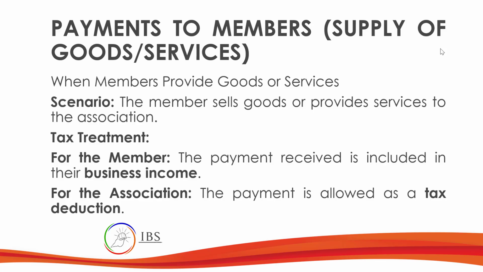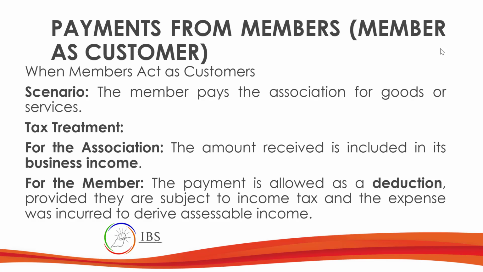For the member, that will be treated as their income, because they're selling, so they're earning. For the association, that will be allowed as a tax deduction. If it is payment from members, here the members are paying for the goods. Take note that this is payment for goods or services. For the association, that will be business income. For members, that will be deductions.